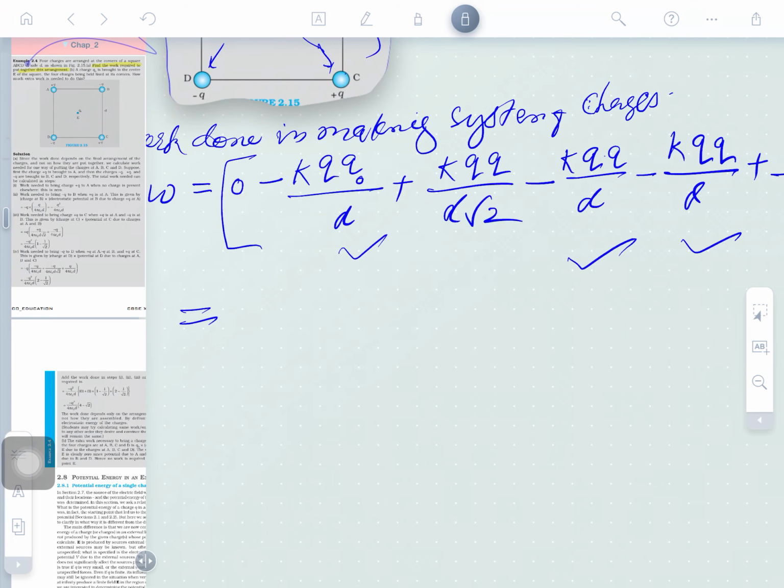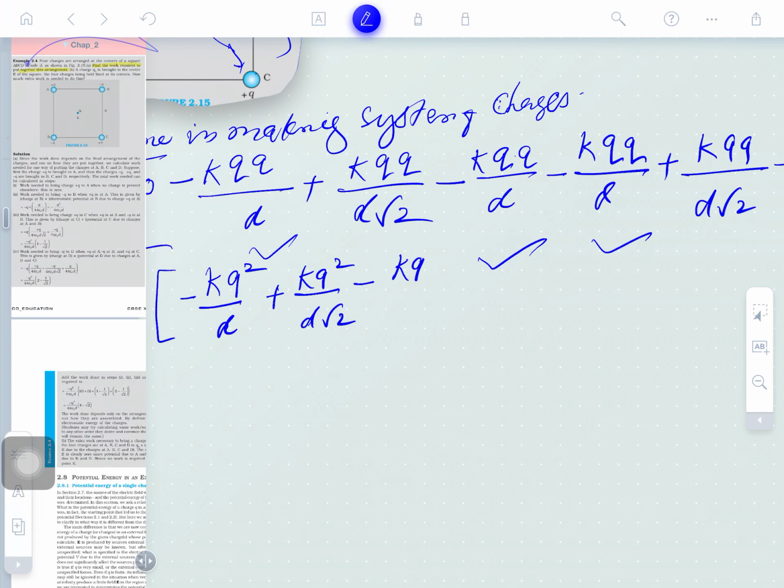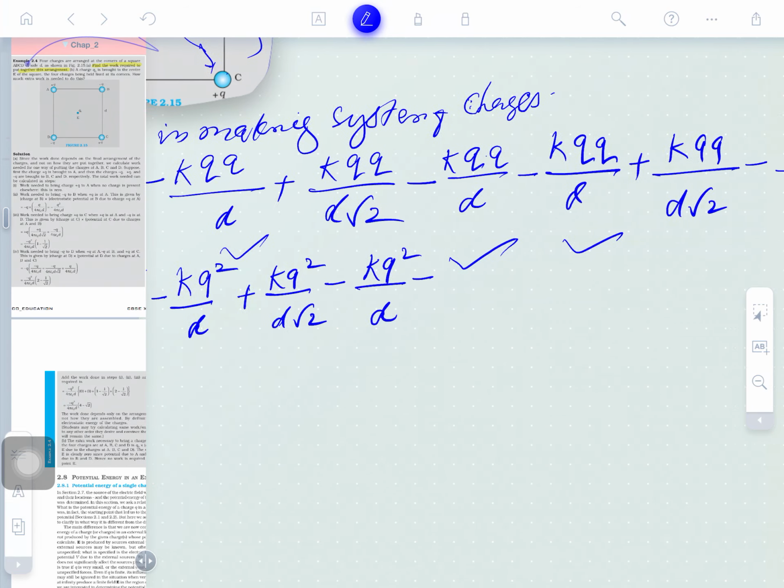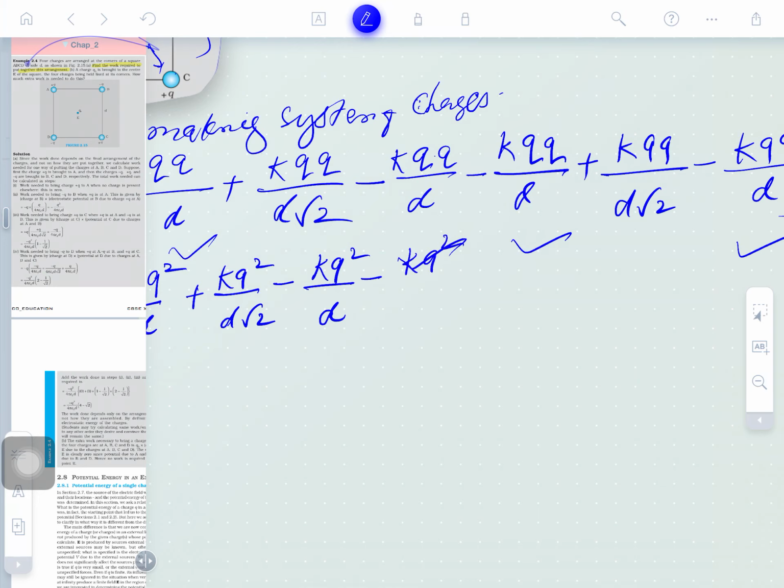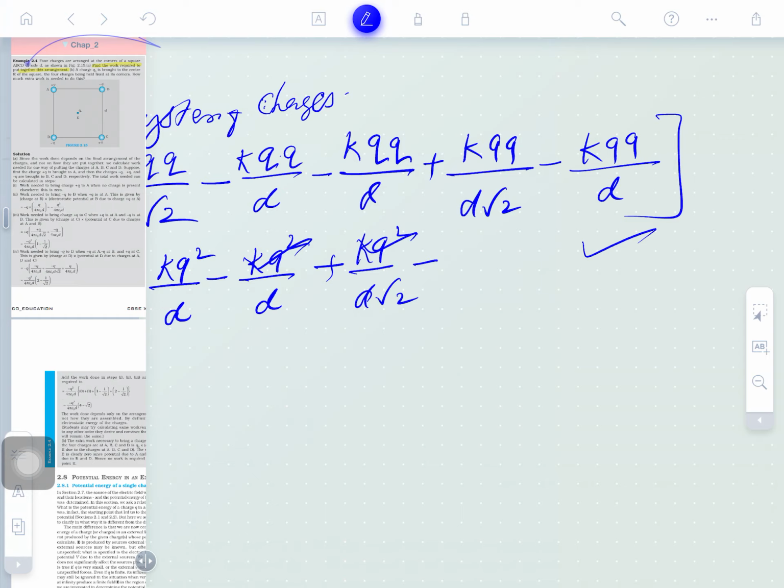So it shall be k, both are here, k q square by d, and k q square by d root 2, minus k q square by d, and k q square by d plus k q square by d root 2, minus k q square by d.